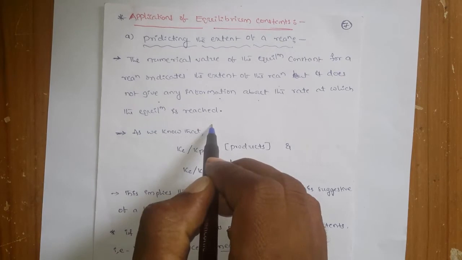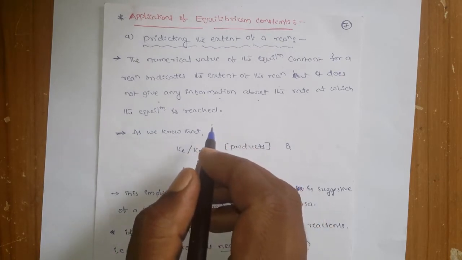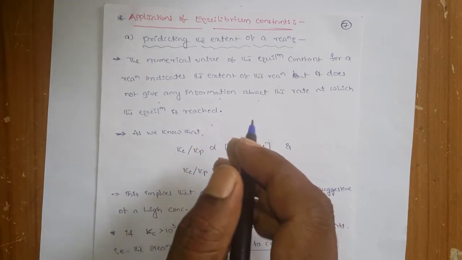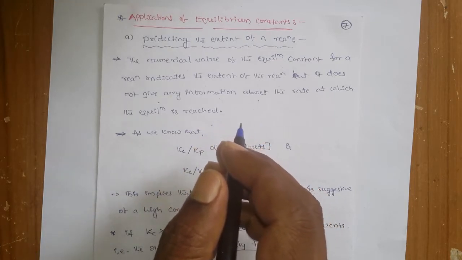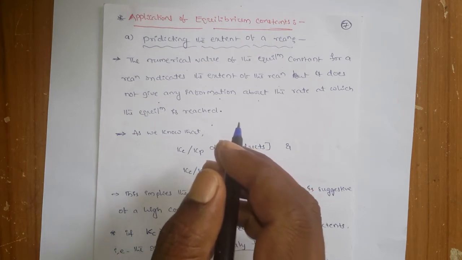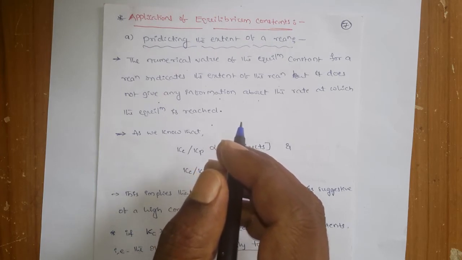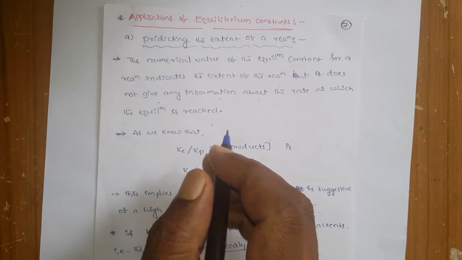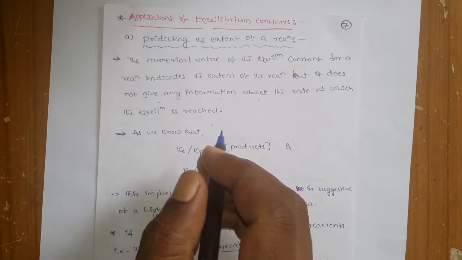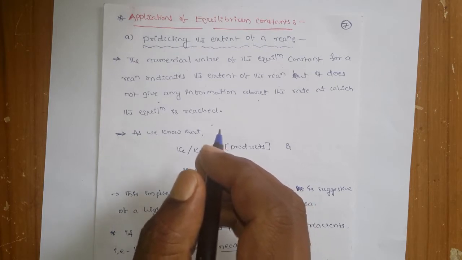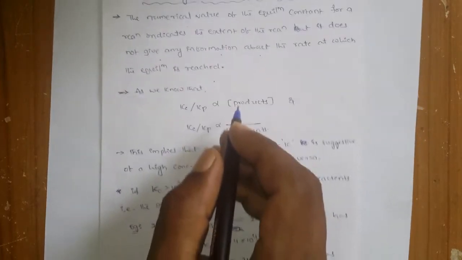equilibrium is reached. So it gives an idea of how much a reaction is carried out, but it cannot give any idea about how much time or what rate. That means whether it is carried out very fast or in slow motion, we cannot predict with the equilibrium constant. We can only predict the extent of a reaction.